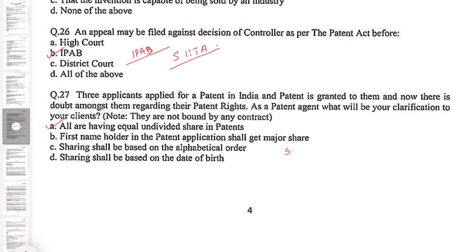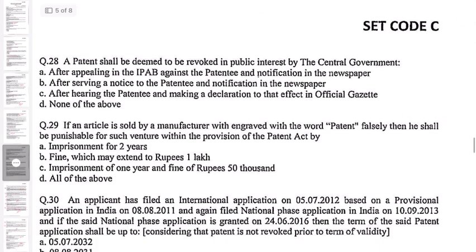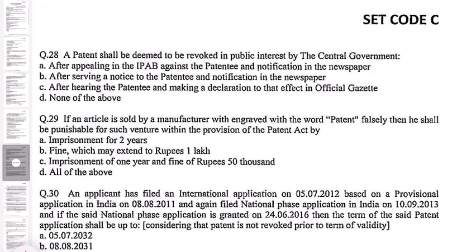This is given in section 50, that is right of co-owners, where the first point is that the co-owners will get equal and undivided share if there is no agreement between them. So moving towards the next question, question number 28. A patent shall be deemed to be revoked in public interest by the central government.